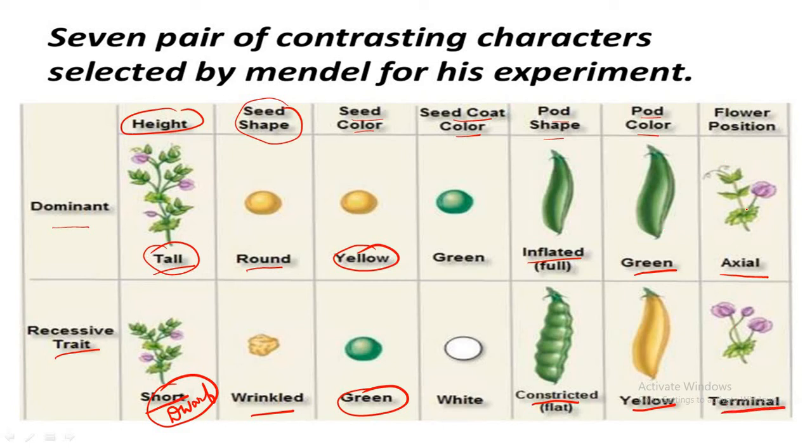Axial means you can see here, the flowers can be produced in between, whereas in terminal, only at the tip or at the end the flowers are produced. Okay, so these are the 7 pairs of contrasting traits which were selected by Mendel for his experiments.